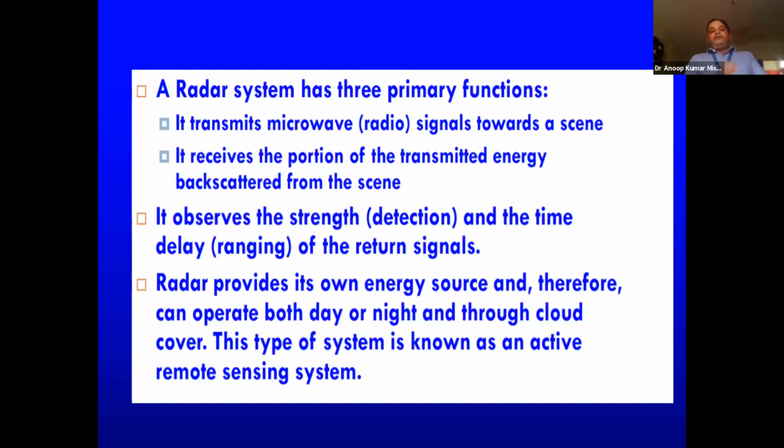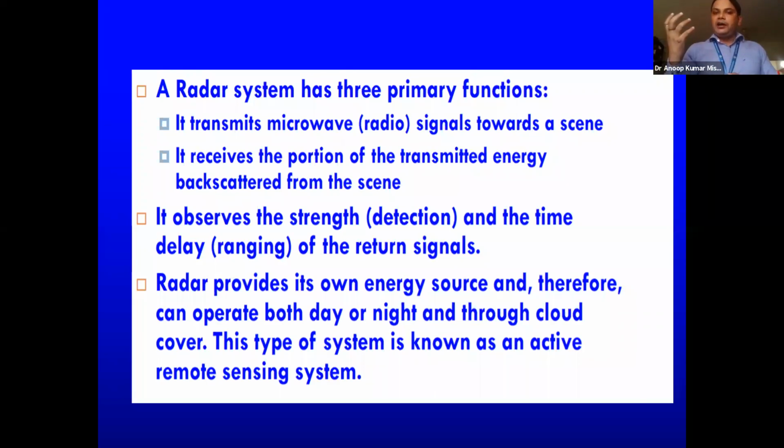If we talk about a radar system, it has various components. The first thing is it must have some antenna or some system which can transmit a microwave signal towards an object which it wants to monitor. It receives the portion of transmitted energy backscattered from the scene. Of course, when it sends some signal, that signal is going to interact with the object, and it will backscatter.